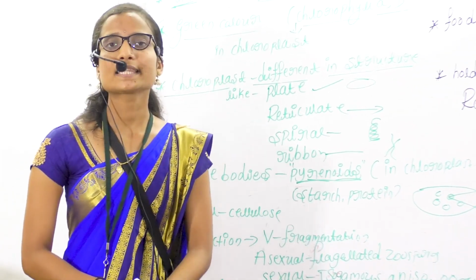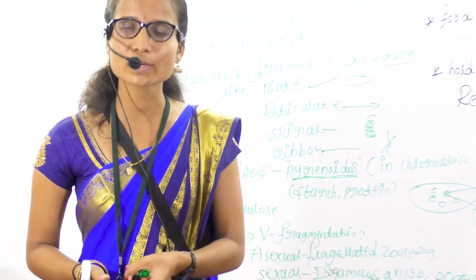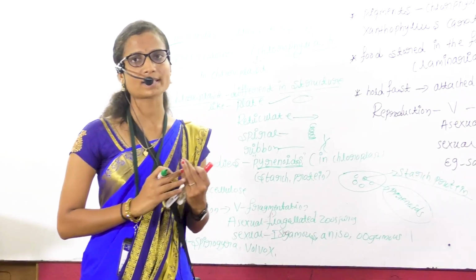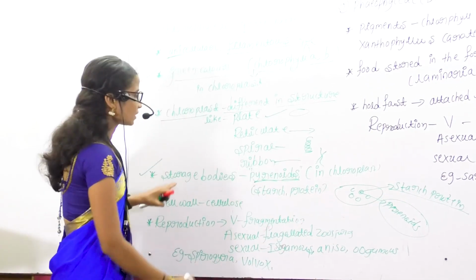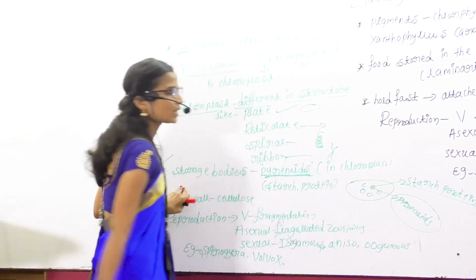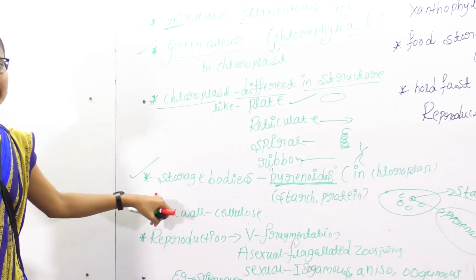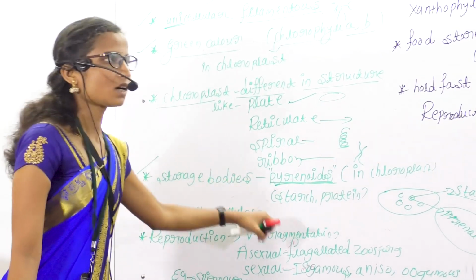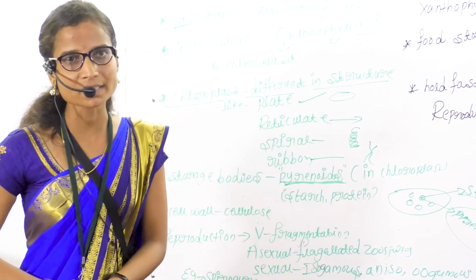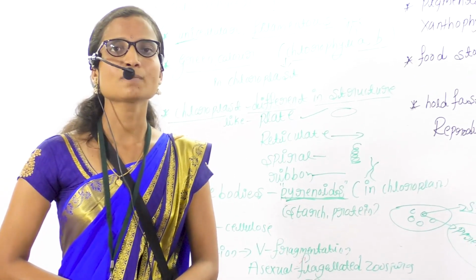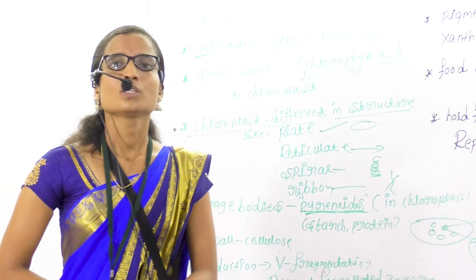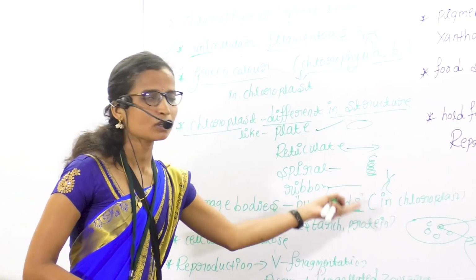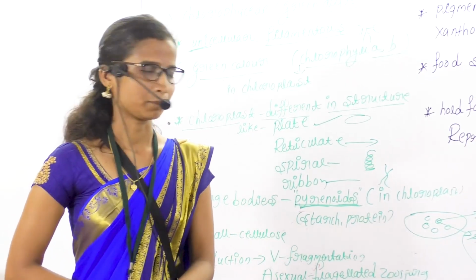Understood? This is important. Pyrenoids are a very important character. The storage bodies are called pyrenoids. The pyrenoids contain protein and starch and are present in the chloroplast of the algae.